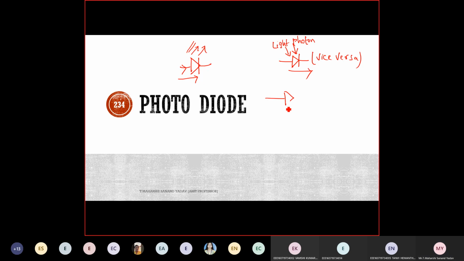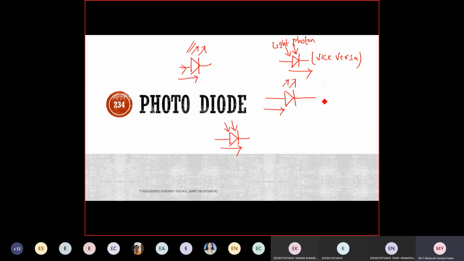What is happening in LED? Because of the flow of current, it is emitting light. Energy is emitted. Next, for the photodiode, because it consumes the light, current will flow. This is a small change with the photodiode. The rest of the working will be the same.